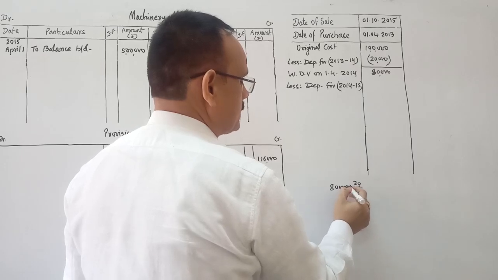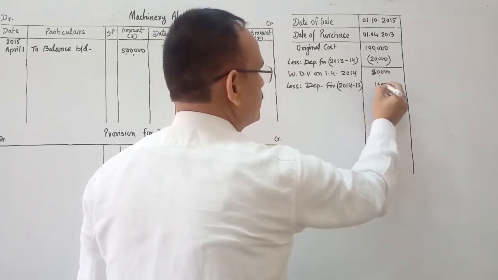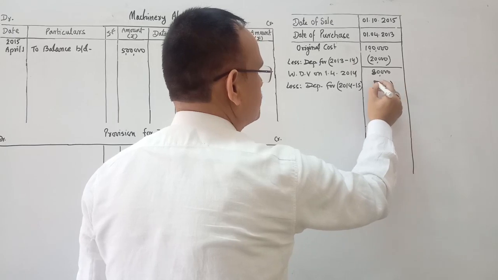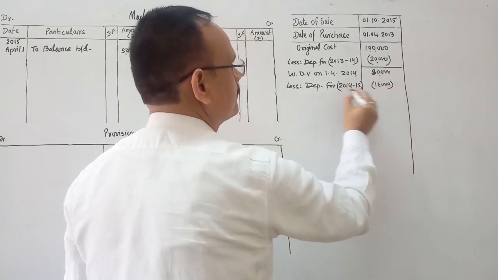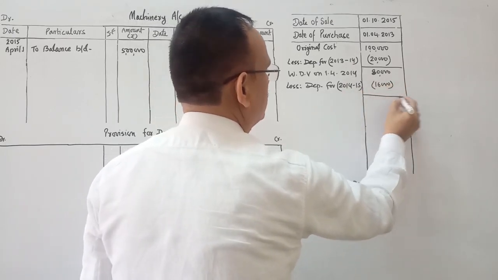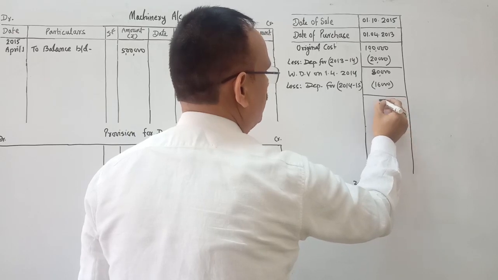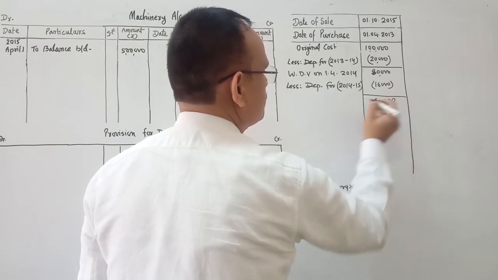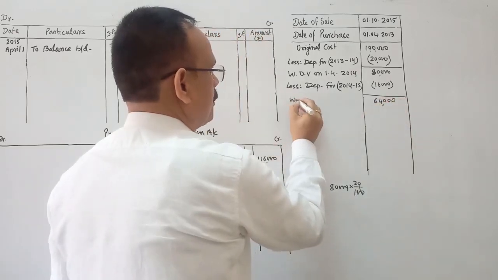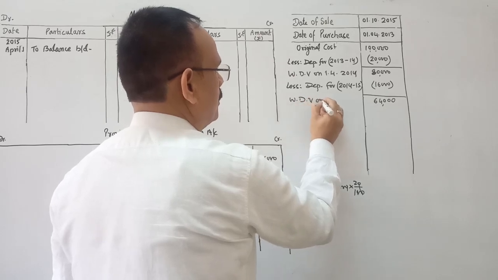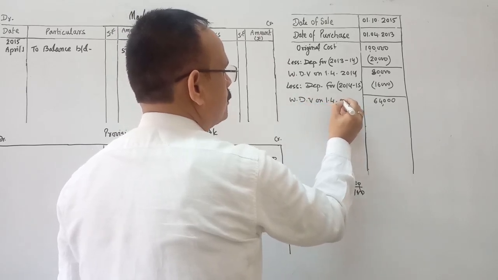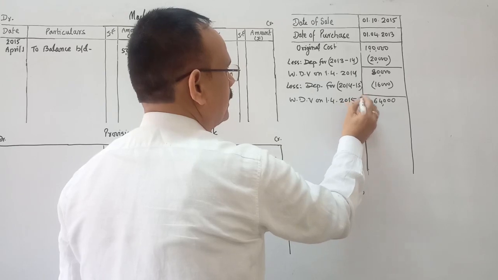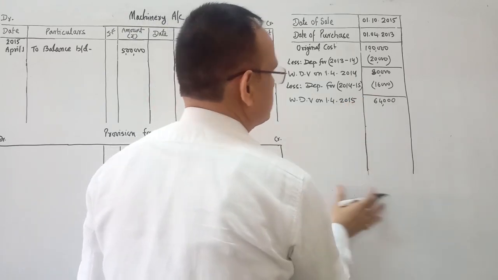So 16,000 is the depreciation for the financial year 14-15. Now after deduction of the depreciation it is 64,000.